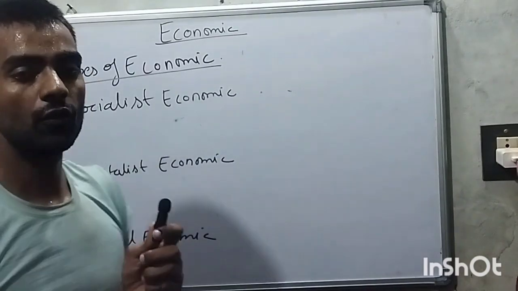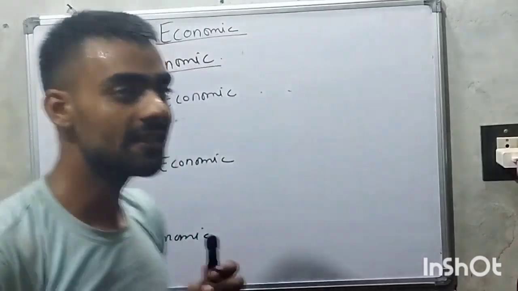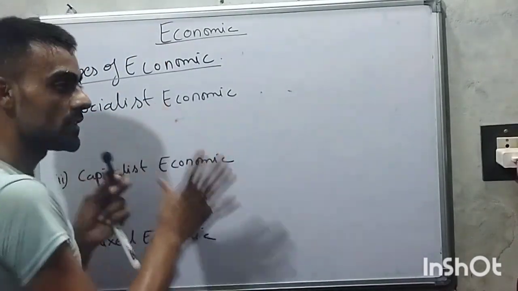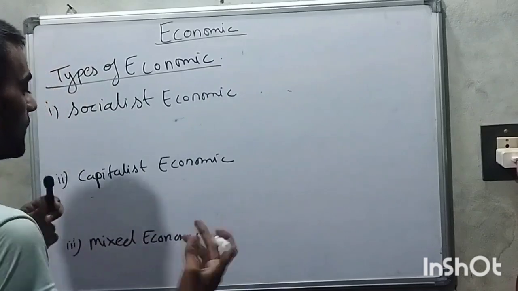So now we are talking about the types of economic, that it is of three types: socialist economic, capitalist economic, and mixed economic.